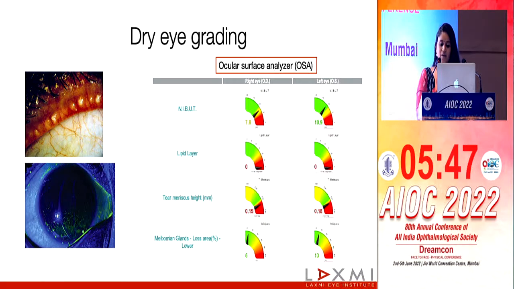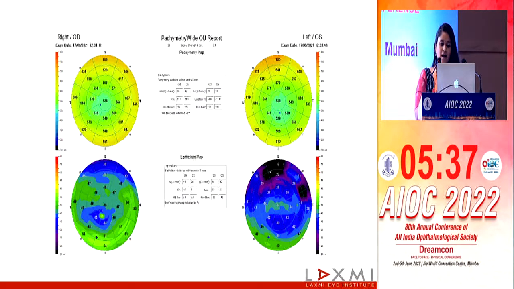You can see here that the lipid layer on the OSA was absent. We did have access to an epithelial profile, and since tear instability ultimately leads to surface damage, we scanned her epithelium. And to both our dismay, this was her epithelium. It is thin, irregular, worse in the left eye, which rightfully showed the eccentric data measurements.